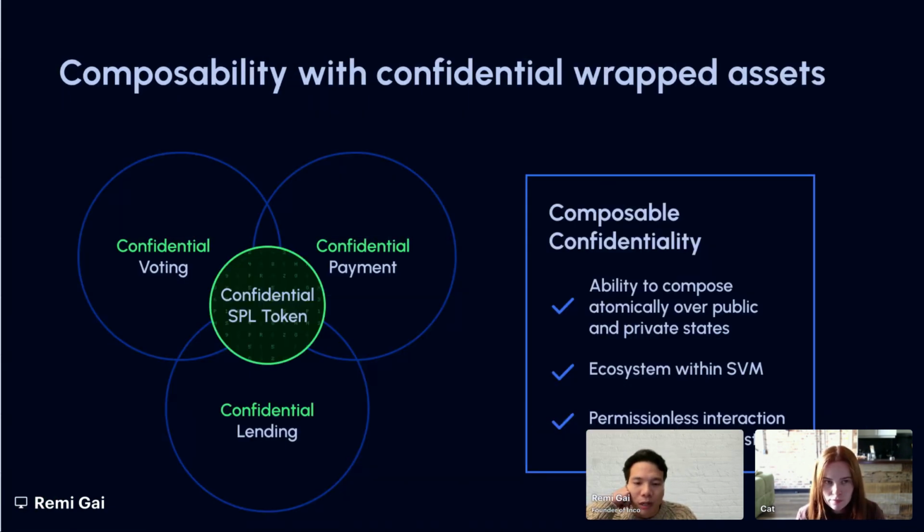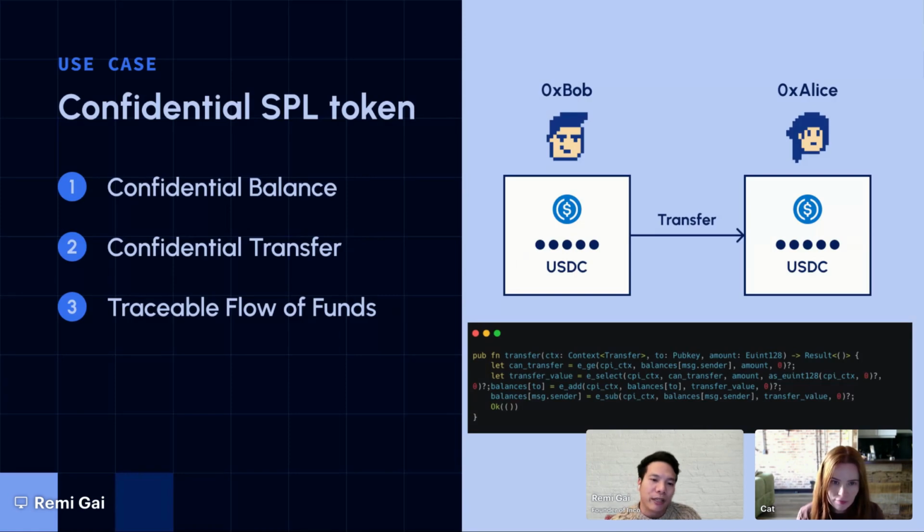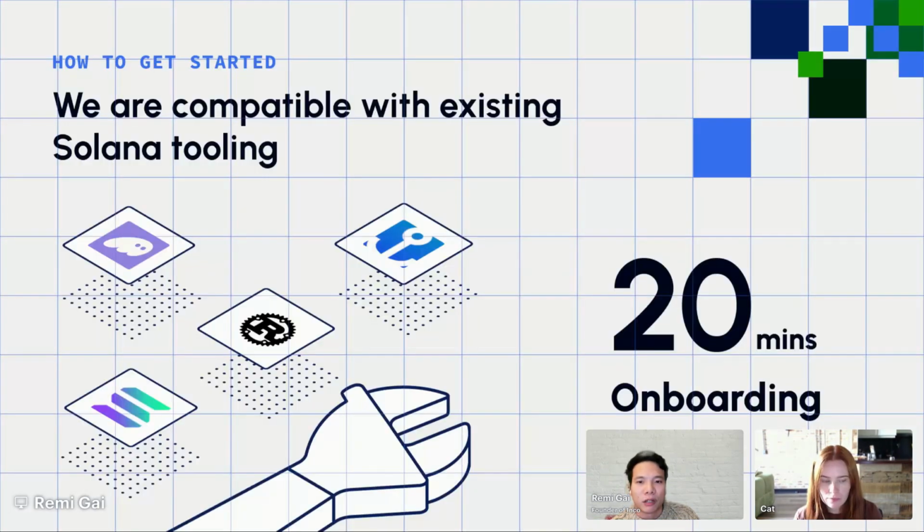One use case that we're quite excited about is the confidential token. What's unique about this is that there's this idea of composability. So you can think of extending this standard with payments, voting, or things like DeFi like lending. And the way this works is very straightforward. As you import this library, you can write confidential compute code. As you can see, this is actually pretty intuitive. It really just reads and writes like your typical SVM code. And with that, you can do things like private payments, private transfers. So super excited to see people exploring this standard.